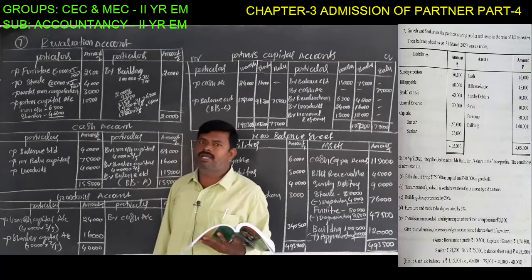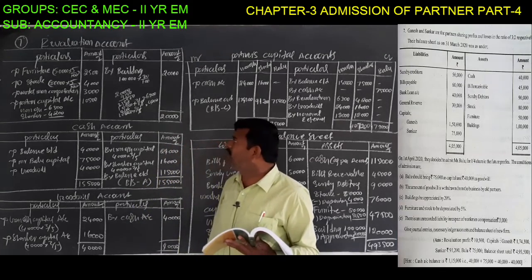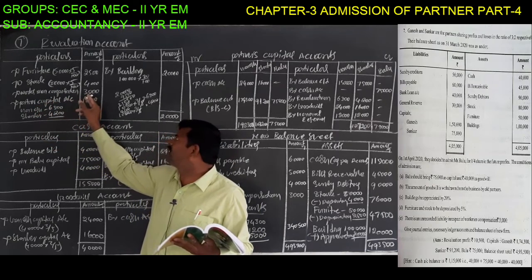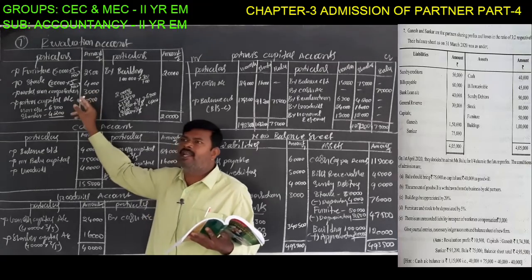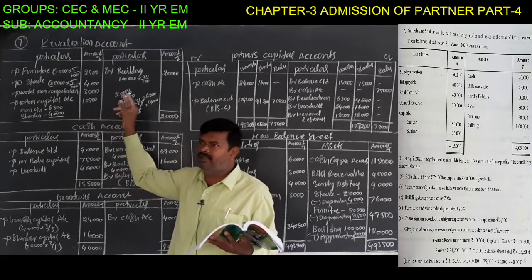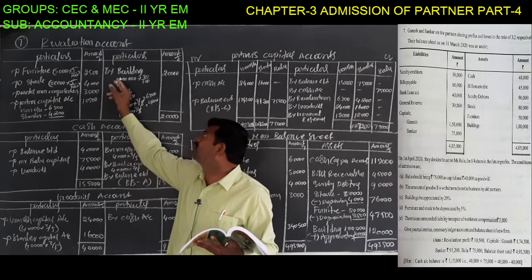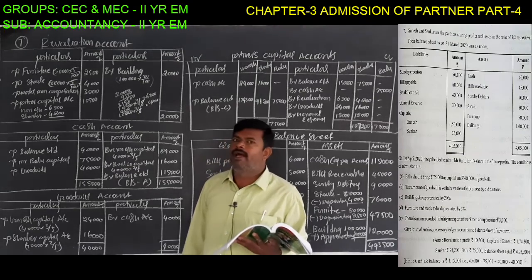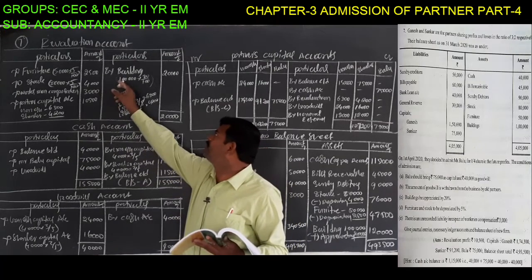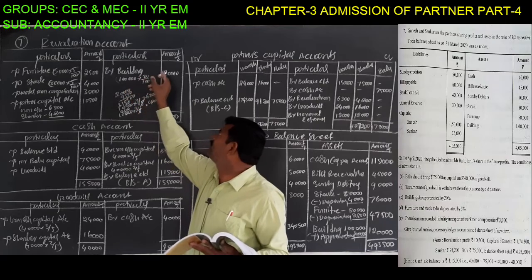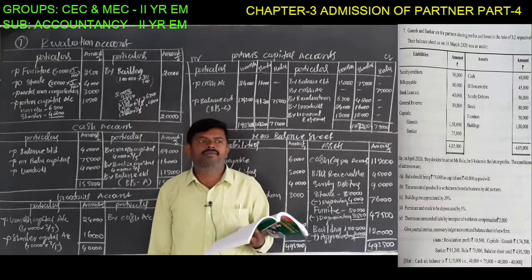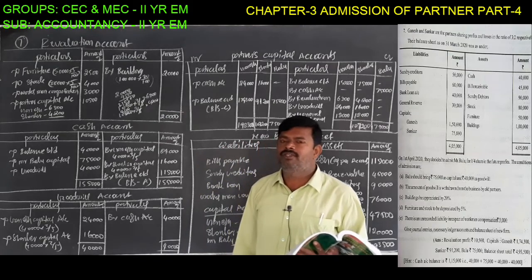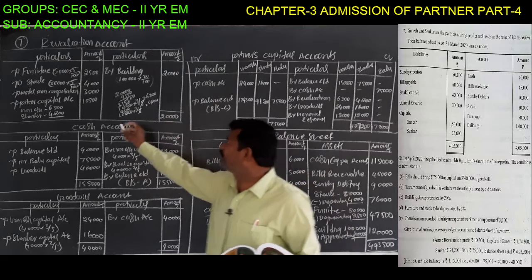Unrecorded liabilities are also recorded on the debit side of the revaluation account. So workman compensation of 3,000 rupees is recorded here. Unrecorded liability goes on the debit side; unrecorded assets, if any, go on the credit side of the revaluation account. Another one is appreciation of building: 1 lakh rupees at 20%, 20,000 rupees. So the revaluation entries are completed on the debit side as well as the credit side. Compare which side has the highest amount. First, total them.